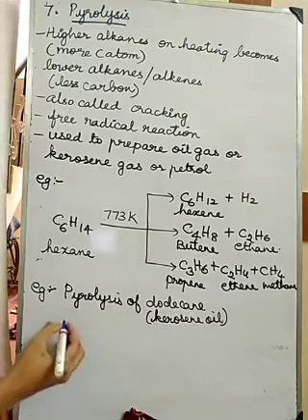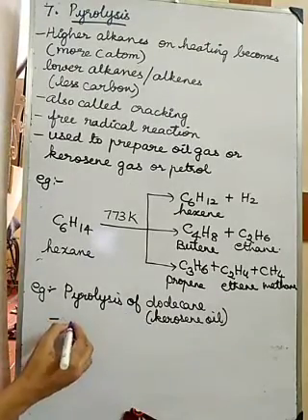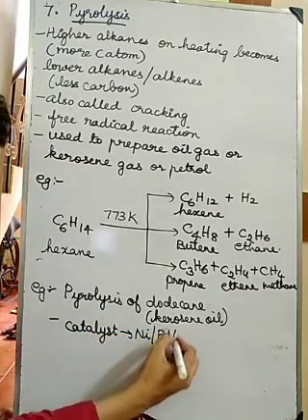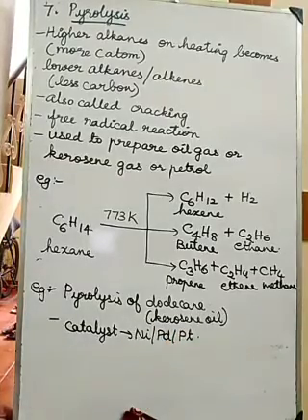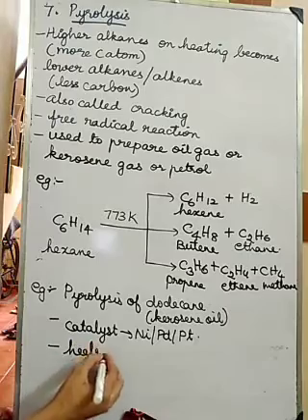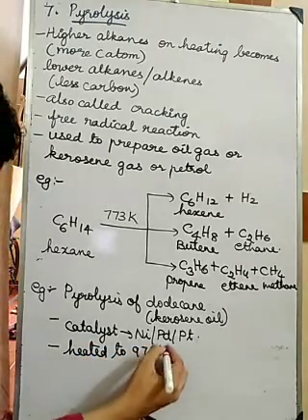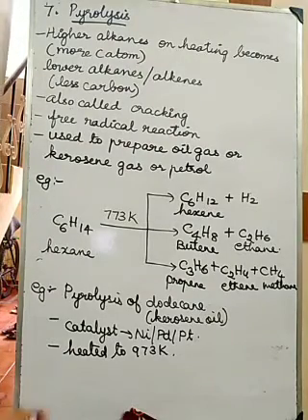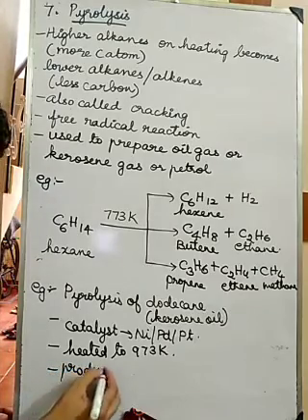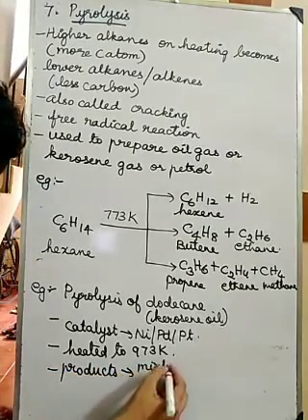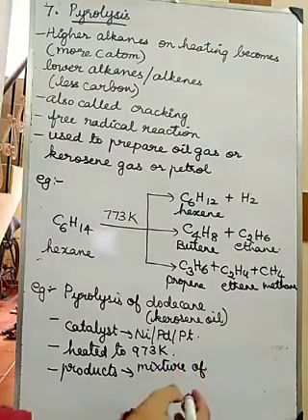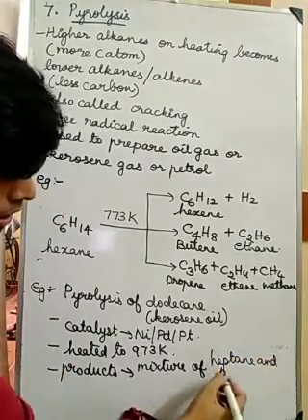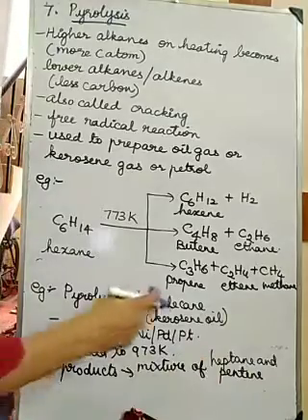If pyrolysis of dodecane is done in the presence of a catalyst, either nickel or palladium or platinum catalyst, and it is heated to 973 Kelvin, the products formed are a mixture of heptane and pentene. Okay, so this they may ask.